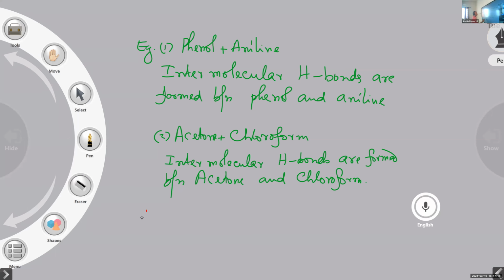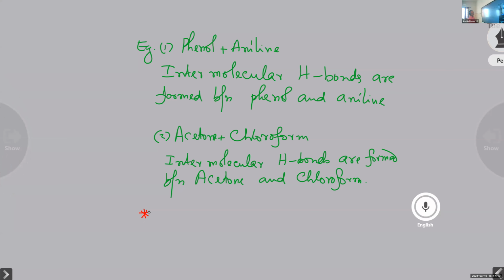So what will be the nature of intermolecular attraction? We have two components A and B. Between A and B, there is hydrogen bond.